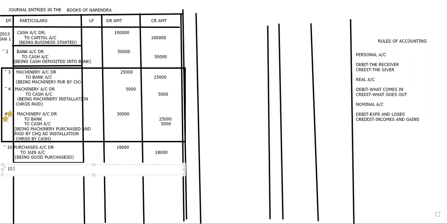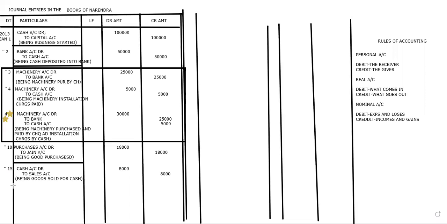So how are we going to write it? Cash account debit, to sales account. How much is the value? 8,000 only. To sales account, 8,000 here again. So what are we going to call it? Being cash sales, or sold for cash. Like this also we can write. It's up to our wish. Please move on to the next one.